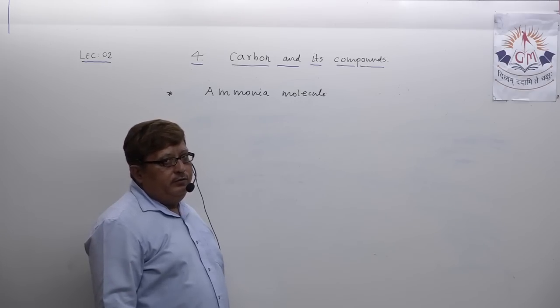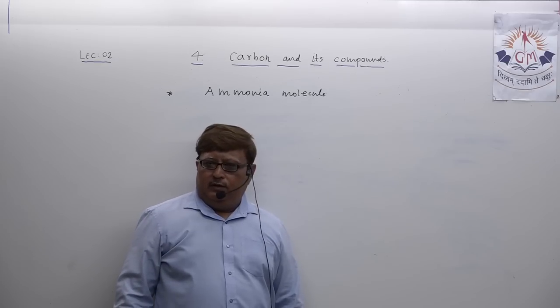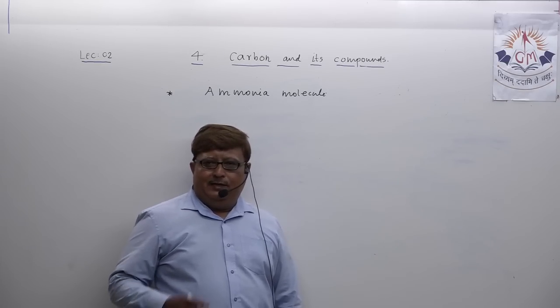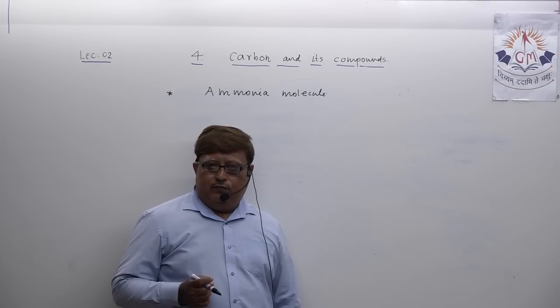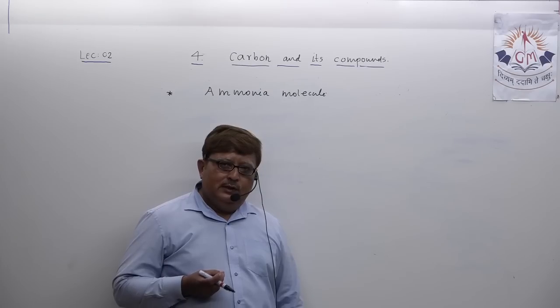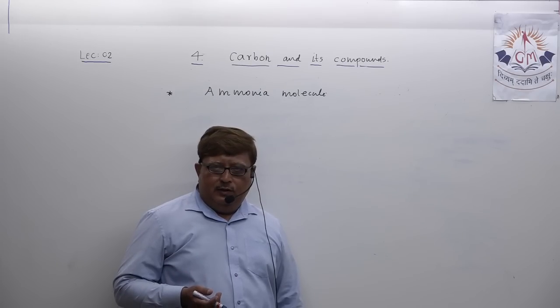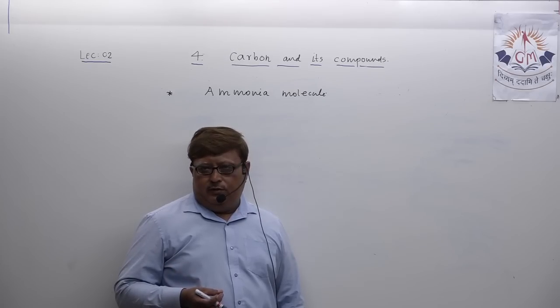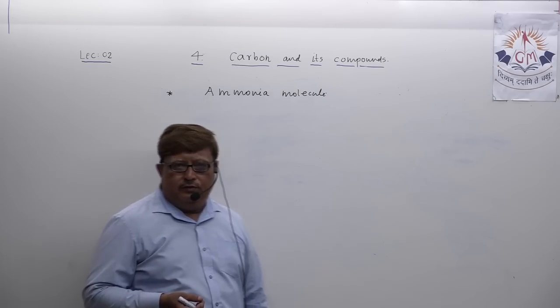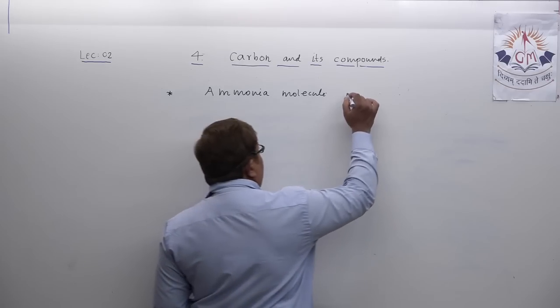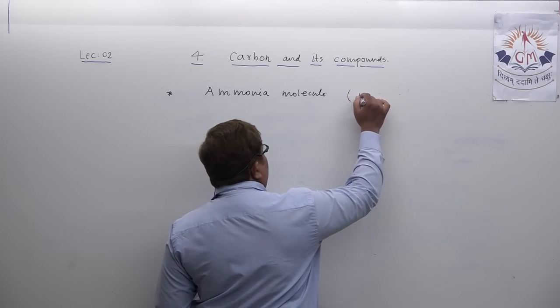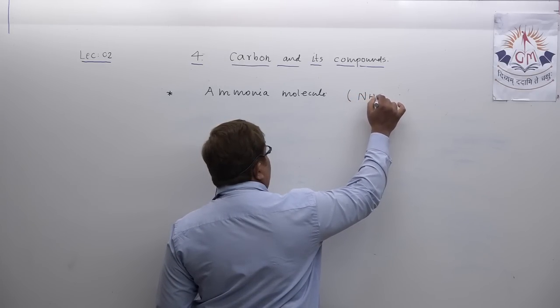The very first thing necessary for you is that you should know the correct formula of ammonia. If you don't know the formula of ammonia correctly, how can you represent the formation of bonds in this? So you all must know the formula of ammonia, that is NH3.